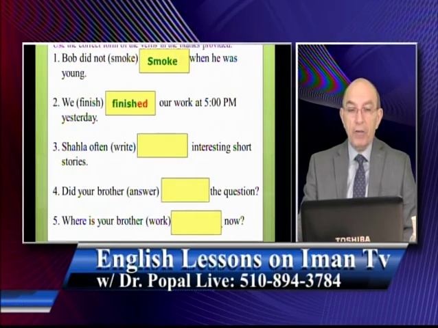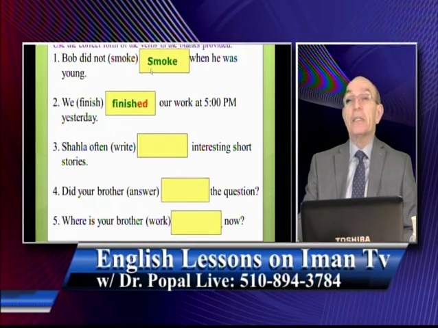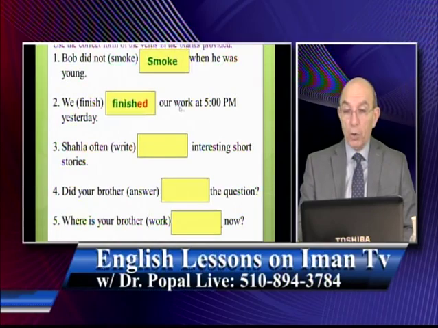So if you don't use did not, then you have to use what? Past form of the verb. The past of finished is what? Finished. For here, smoke, the past is smoked, but we cannot use smoke because of did not. Bob did not smoke. After did not, does not, do not, use what? The simple form of the verb. We finished our work at 5 p.m.